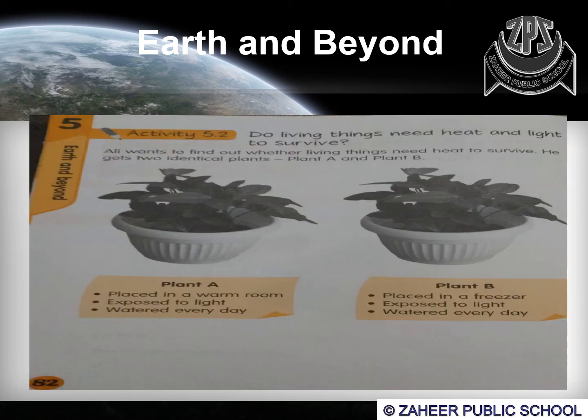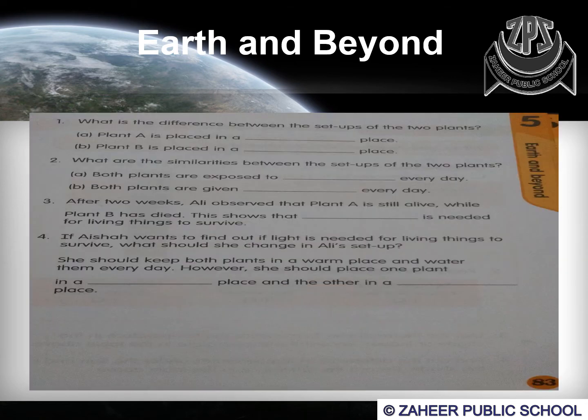In the activity 5.2 regarding the topic that living things need heat and light energy to survive or not, for this purpose you need to take two pots of plants and you have to keep these both pots in two different places, one in the cold region and the second one in the hot region. Okay, and you have to expose them to the light regularly and also water them properly. And you have to observe the growth of the plants and answer the questions asked on the next page.